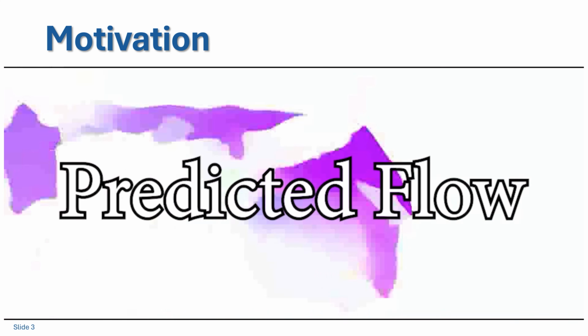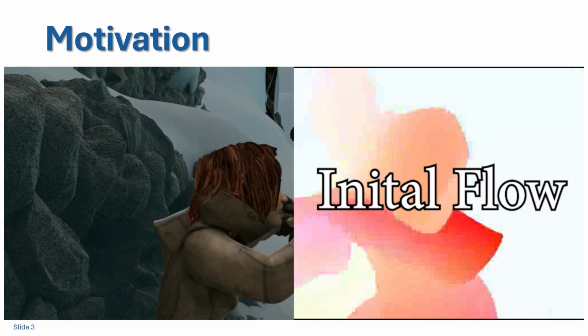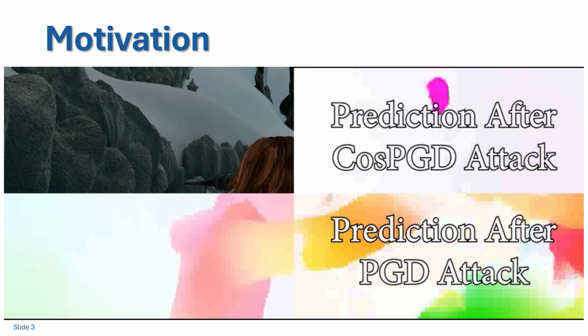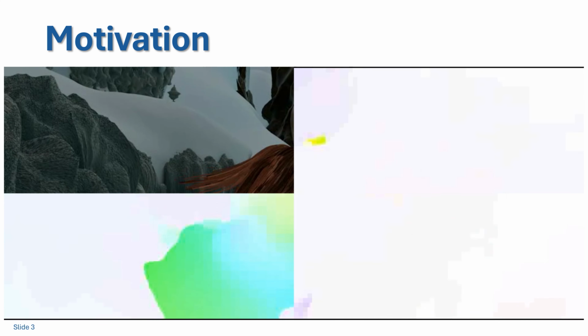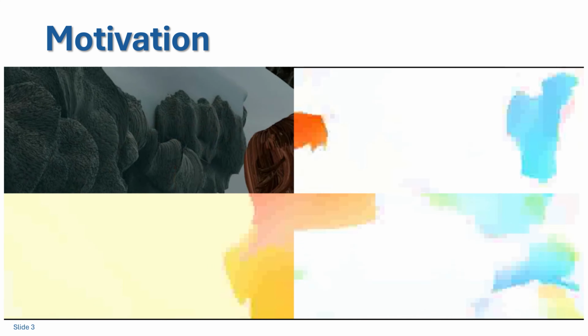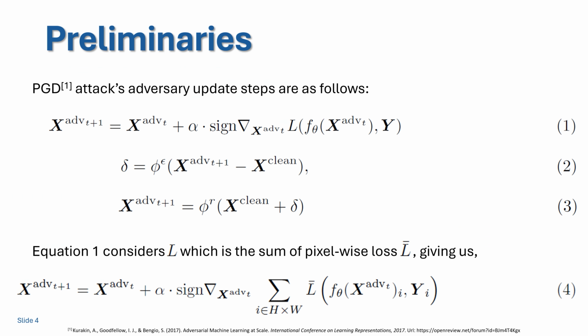Thus, we present CosPGD, which leverages a simple alignment score computed from any pixel-wise prediction and its target to scale the loss in a smooth and differentiable way. CosPGD extends to all pixel-wise prediction tasks and encourages a more balanced error over the entire image domain. CosPGD is an effective extension of the iterative PGD attack. Therefore, let's first look at the PGD attack.